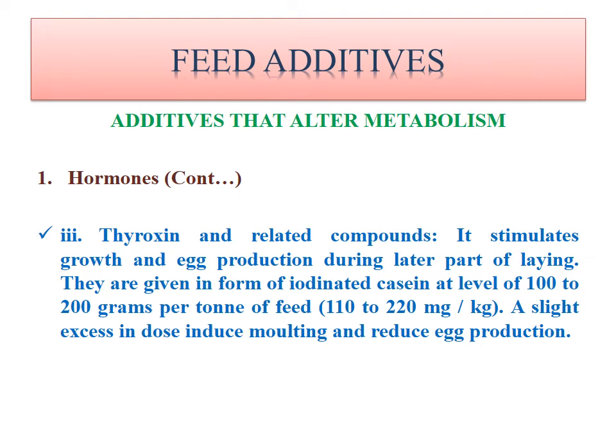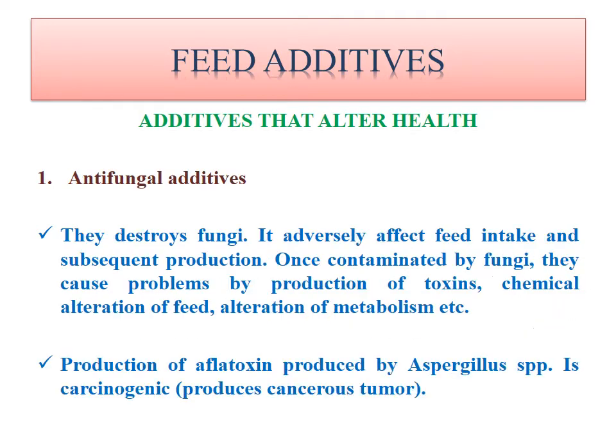Another are thyroxine and related compounds. They stimulate growth and egg production during the later part of laying. They are given in the form of iodinated casein at a level of 100 to 200 grams per ton of feed, or we can say 110 to 220 milligrams per kilogram. A slight excess in dose induces molting and reduces egg production. So it must be included very carefully.